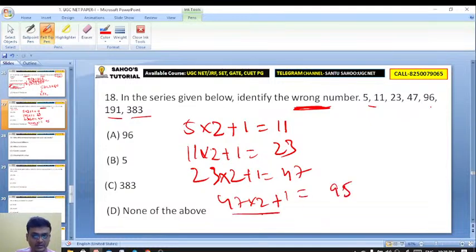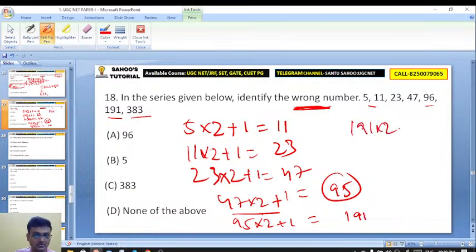So we have 96 here, and 95 into 2 plus 1 equals 191. And like that, 191 into 2 plus 1 equals 383. So the wrong number in the series is 96.